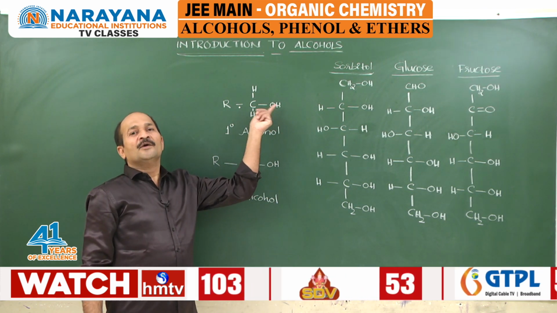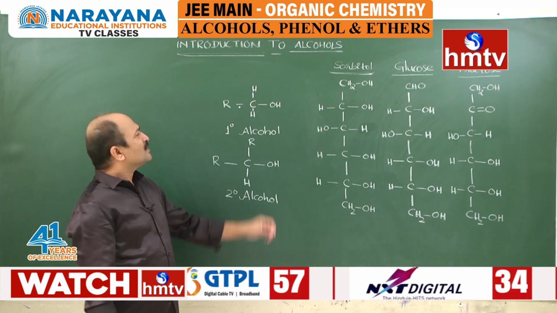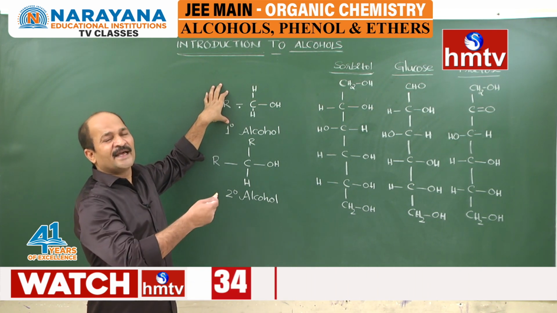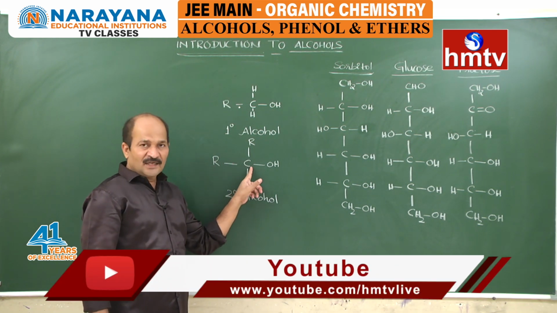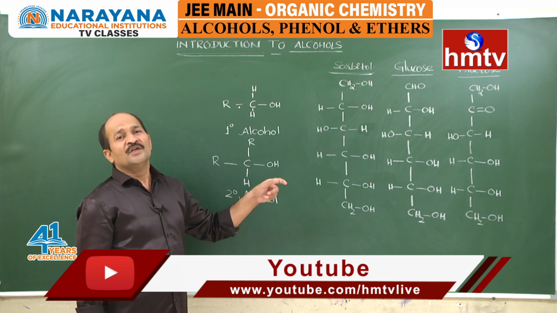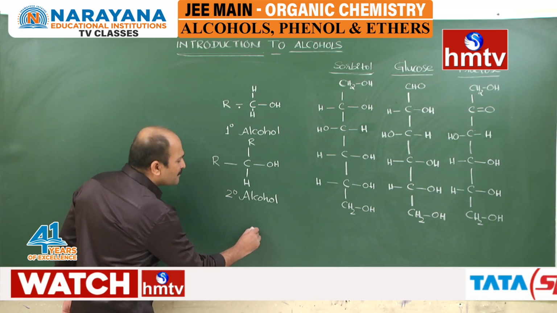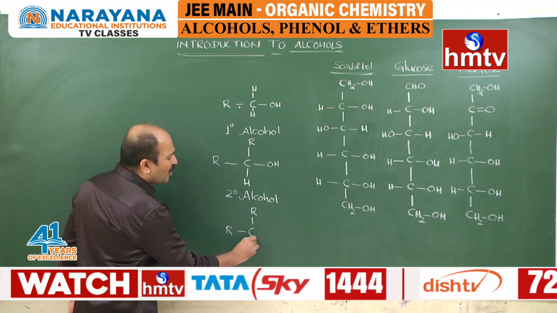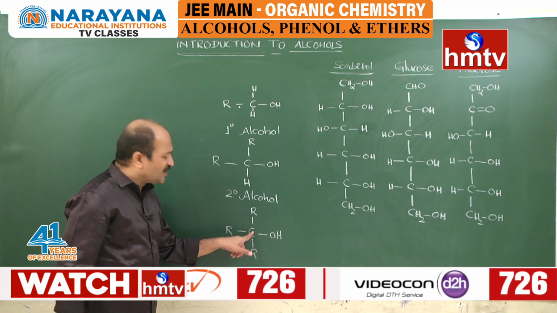OH present on a primary carbon is simply a primary alcohol. What is a primary carbon? A carbon which is connected to one alkyl group. If a carbon is connected to two alkyl groups, that is a secondary carbon. That secondary carbon having an OH group is called a secondary alcohol. And if you take a carbon which is connected to three alkyl groups, it is called a tertiary carbon.